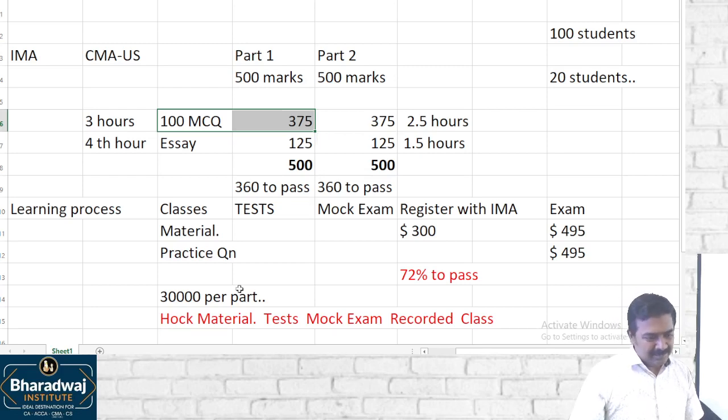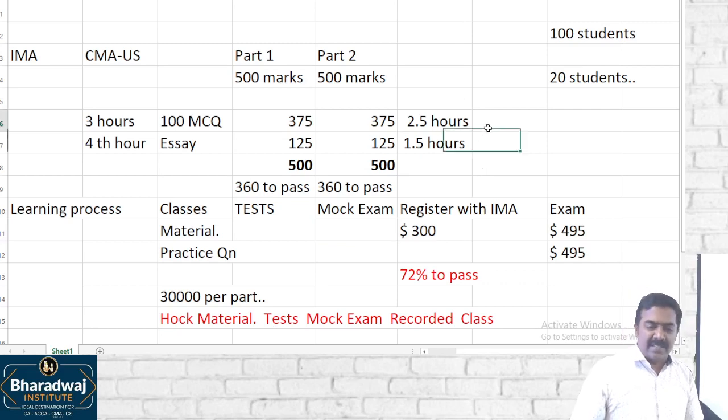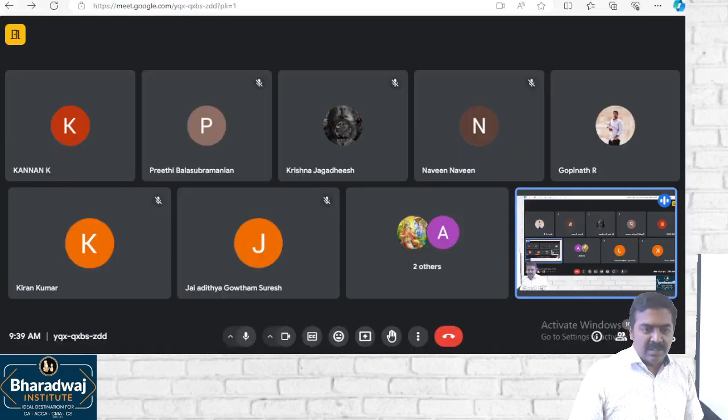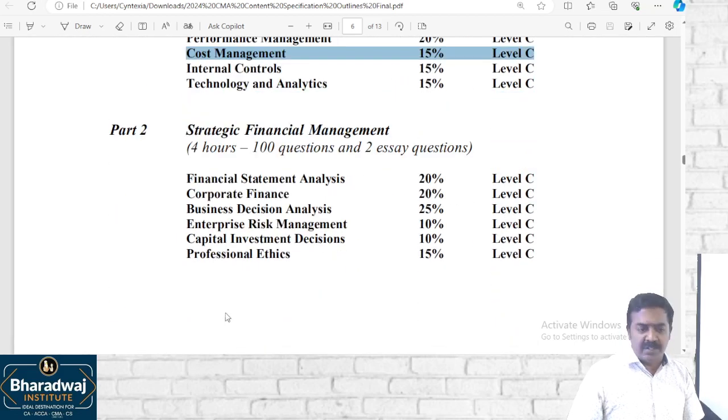Second thing is regarding the faculties, subject wise. The faculties who are going to take the classes: one is myself. Second will be Mr. Dinesh Jain, who's a faculty in costing for CA. He'll be taking the costing areas. You can look at the syllabus also. Financial reporting, decisions, internal controls, technology and analytics, 50% of the portion I will be taking. Planning, budgeting, performance management, cost management will be taken by Dinesh Jain.